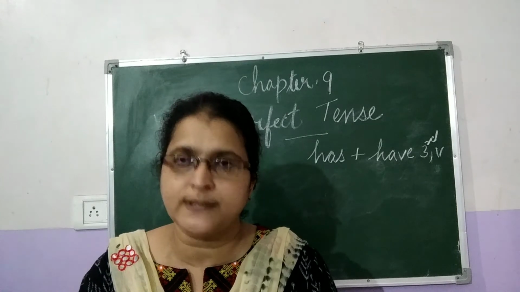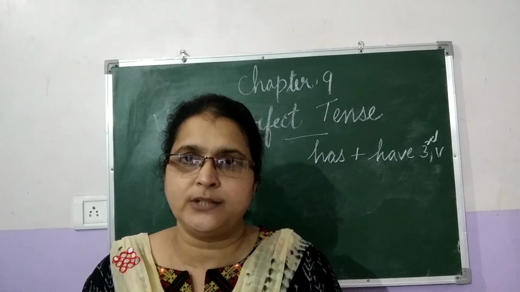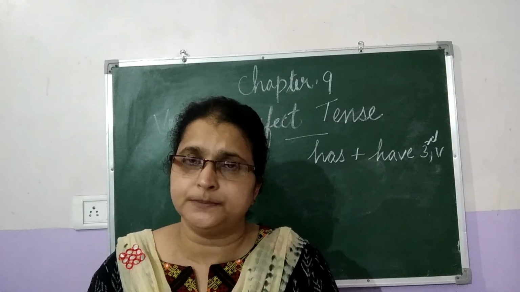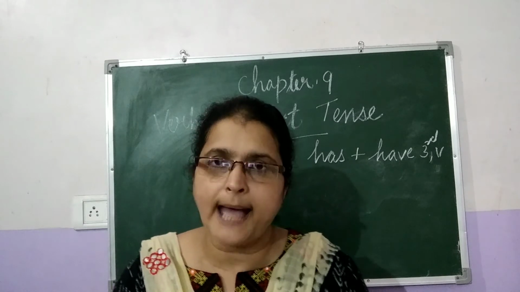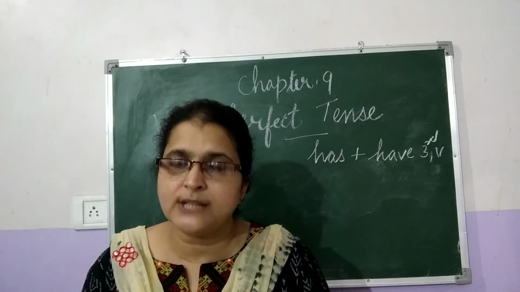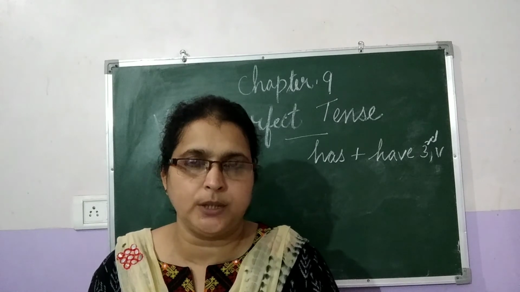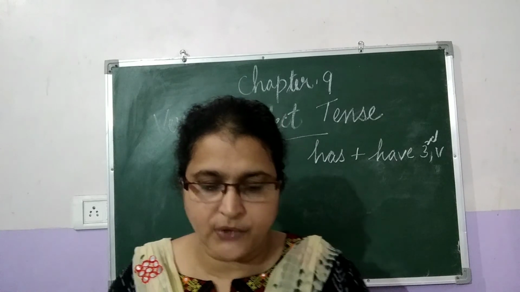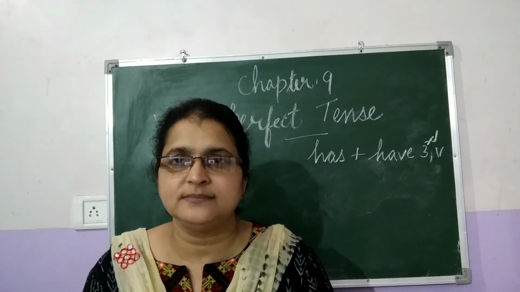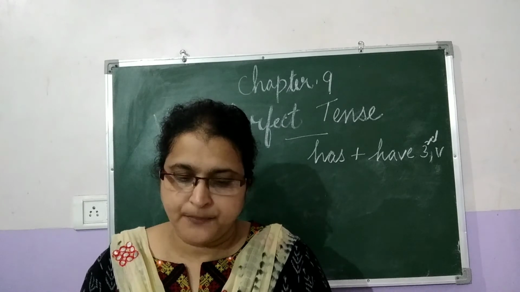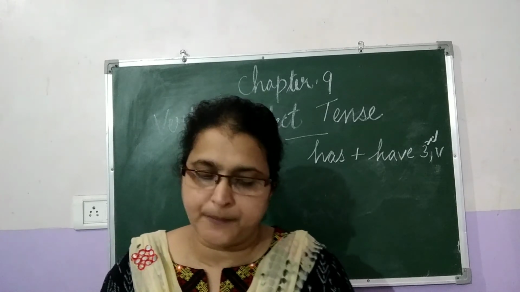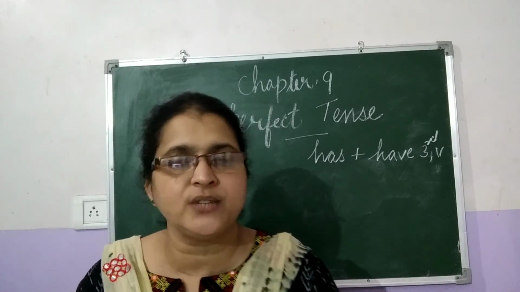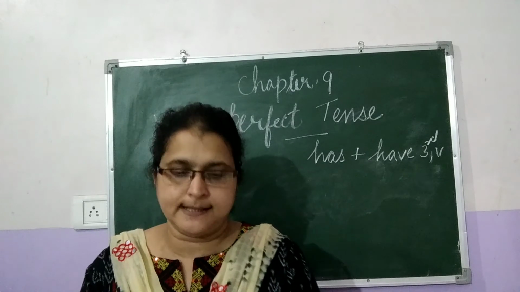How to form the interrogative sentences in present perfect tense. Okay, the first one is we take the auxiliary verb. What is the auxiliary verb here? Has. And the subject is Rajan. Okay, third person singular, we always use the auxiliary verb has. Has Rajan played well? Rajan is here the subject and played is the main verb, the past participle, third form of the verb, and well is the object here. So we can complete the interrogative sentences.